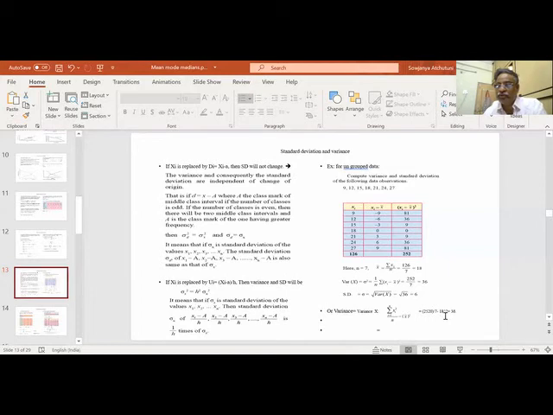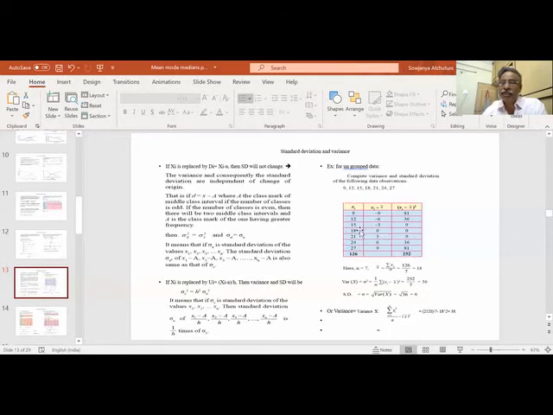When I do this method also, I am getting 36 as my variance. Same as before. But here my calculations are more, because I have to do these squares, 27 square, 24 square. That is a bigger calculation, which is converted to a smaller calculation by assuming some value for a.